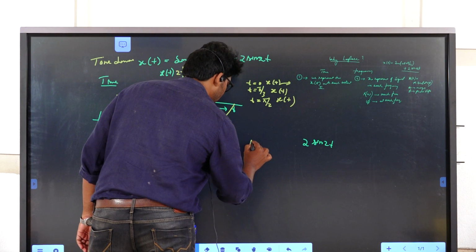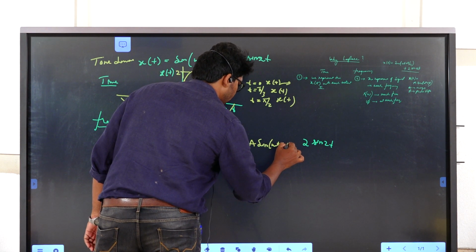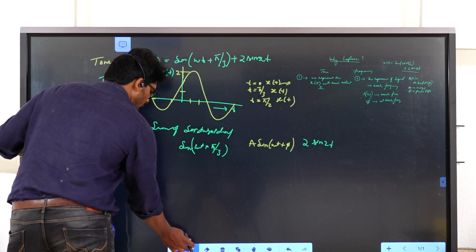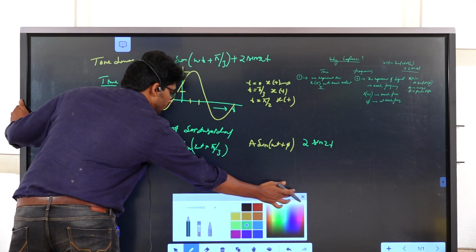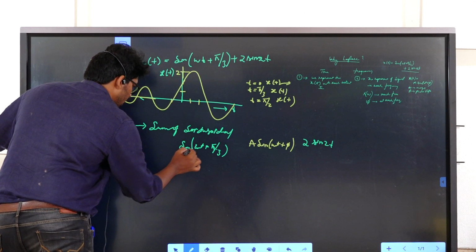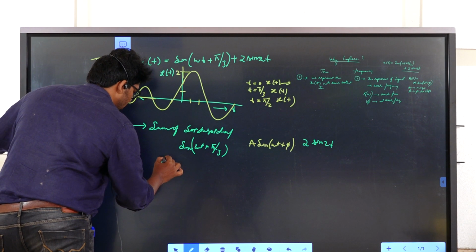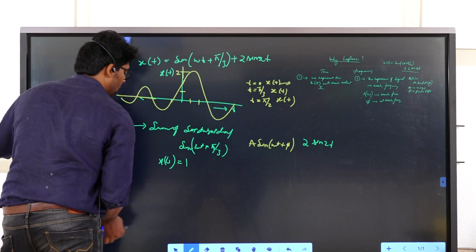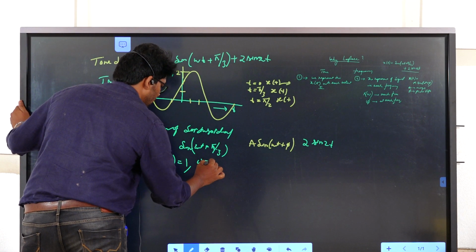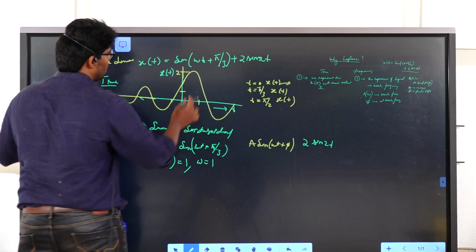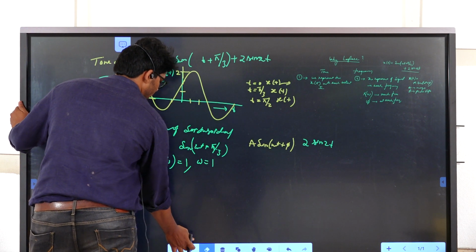With the standard representation of a signal, A sine omega t plus phi, we have to calibrate things like this. For the first signal, the magnitude X of omega is 1, and omega is equal to 1.